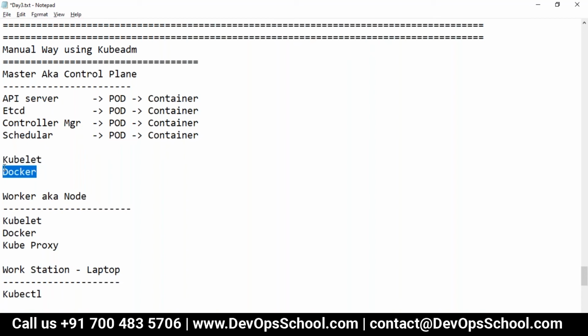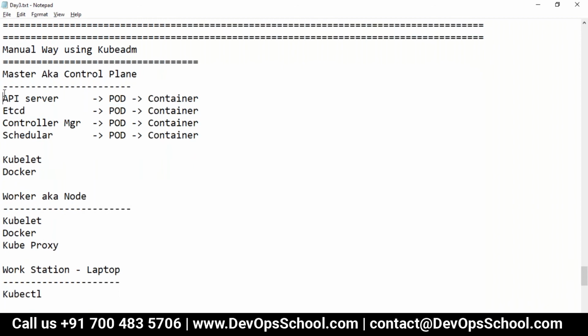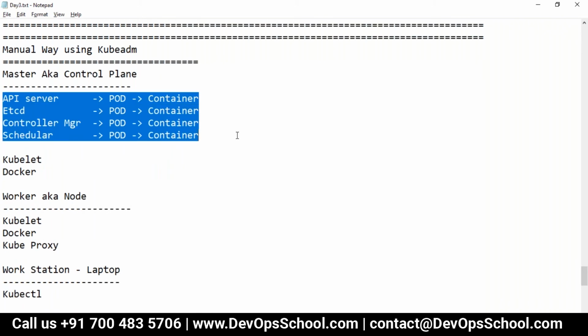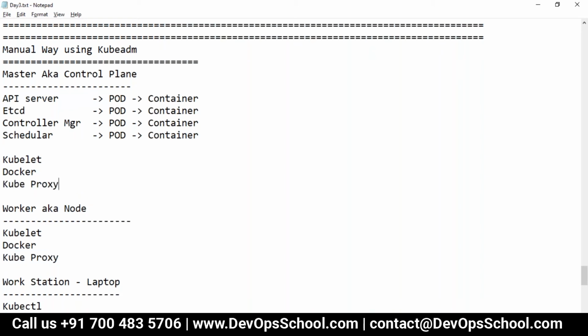Docker cannot be in the pod. If Docker were in the pod, then who would create a container? So kubelet and Docker have to be on the worker host machine, and also on the master. But by the way, guys, each pod gets an IP address, right? So who's assigning the IP address to the pod? Tell me. Proxy. So guys, proxy also needs to be there in the master. So yes, that's true.